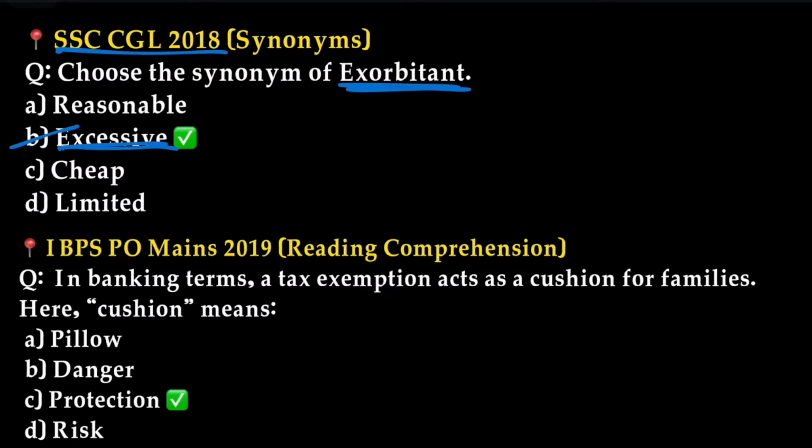The next question, IBPS PO Mains 2019. In banking terms, a tax exemption acts as a cushion for families. Here, as discussed, cushion means giving protection or safeguarding. So option C, protection, is the correct answer for the word cushion.